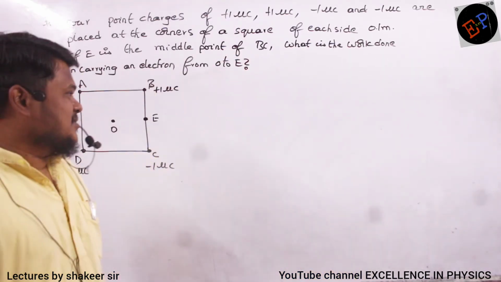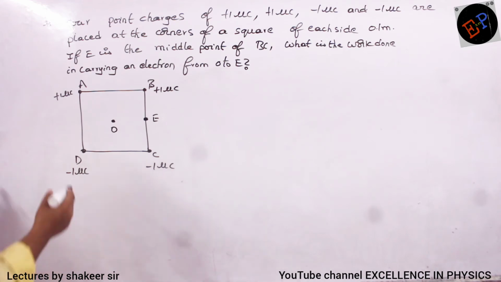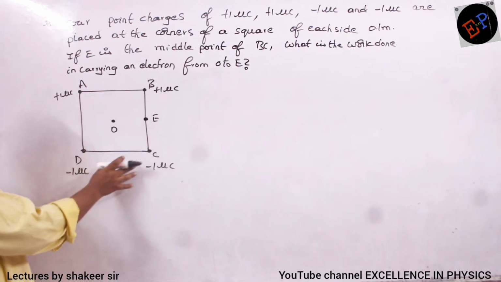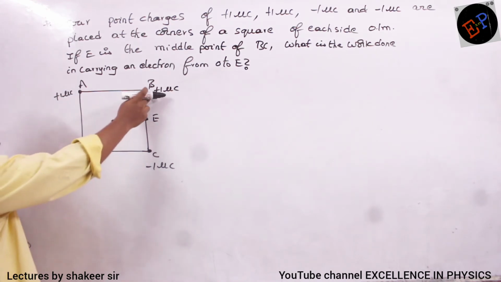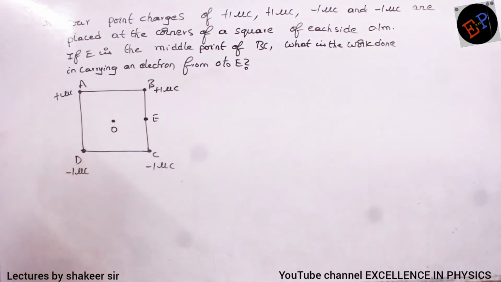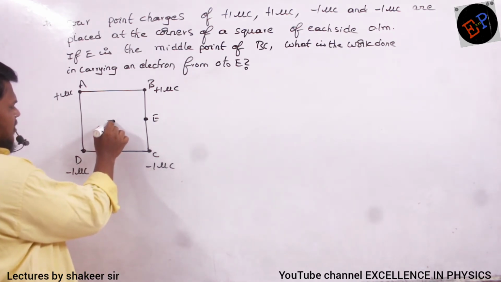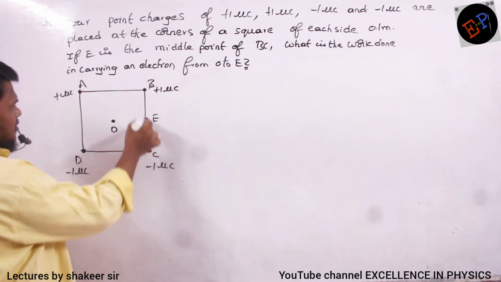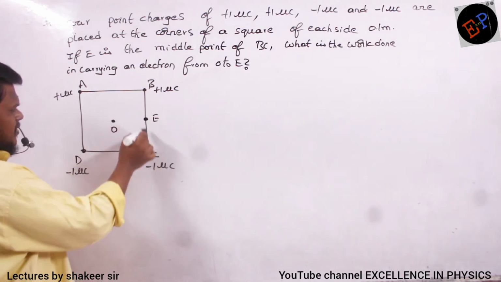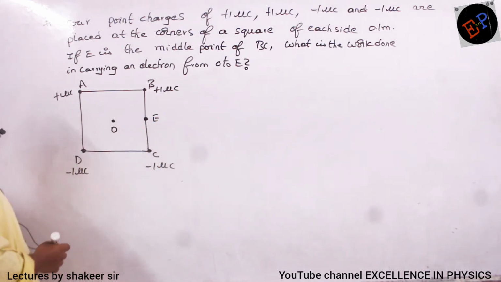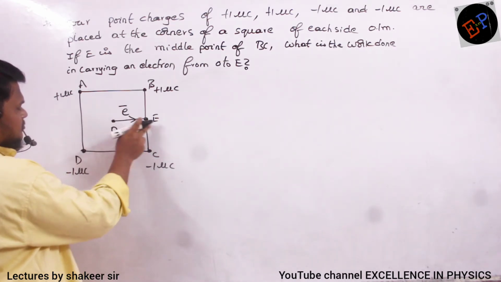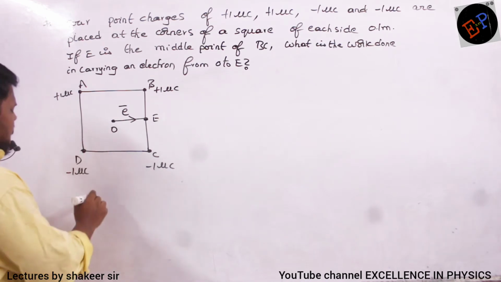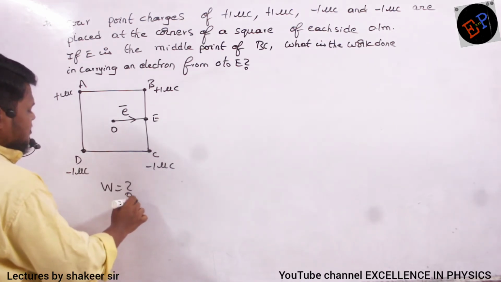Students, see this problem. Four point charges are present at the corners of a square: plus 1, minus 1, plus 1, minus 1. This is the arrangement of charges. At the middle there is a point O, and at the center of BC we have another point E. I want to carry an electron from point O to point E. What is the amount of work done? That is what we are asked to find.